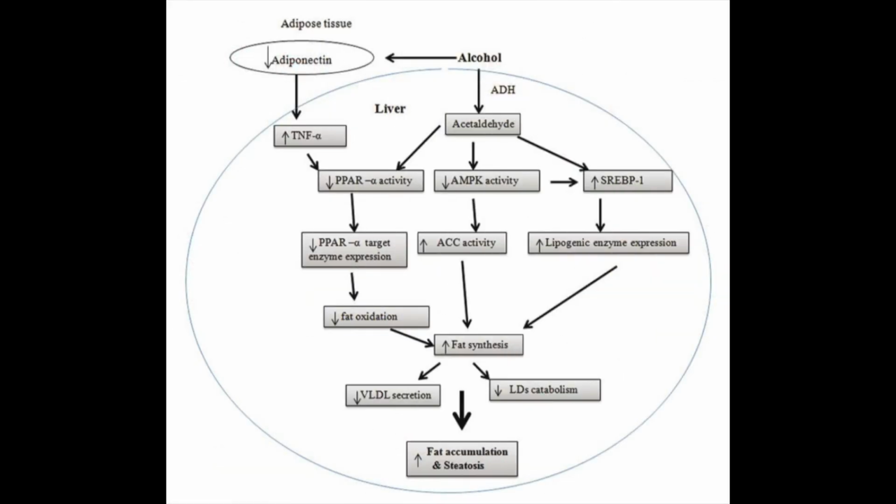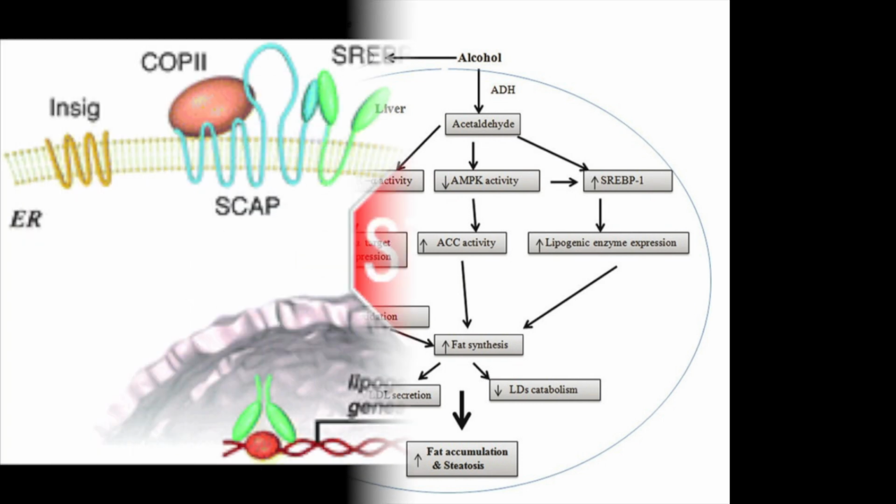The enzymes involved in fatty acid synthesis are controlled by sterol regulatory element binding protein 1, or SREBP1. Ethanol exposure significantly increases the SREBP regulated transcription by increasing the amount of mature SREBP1 proteins. Thus, ethanol increases the fatty acid synthesis through SREBP1. The effect of ethanol on SREBP1 is likely mediated through its metabolism to acetaldehyde. Too much fatty acid synthesis in the liver eventually leads to the pathology of fatty liver disease.